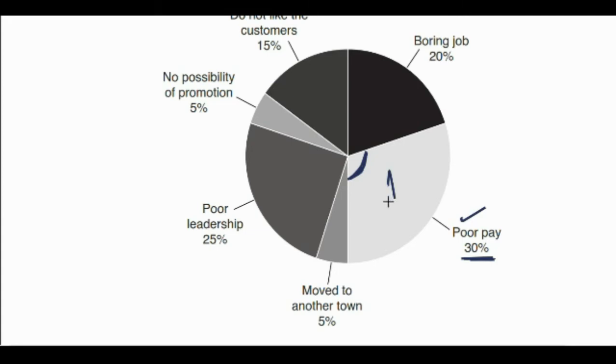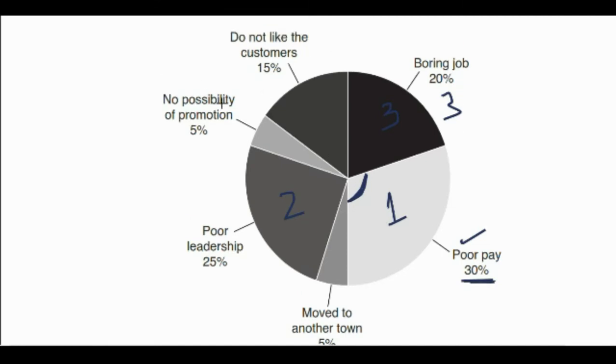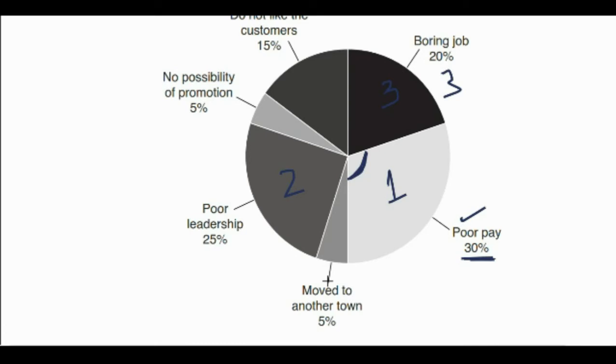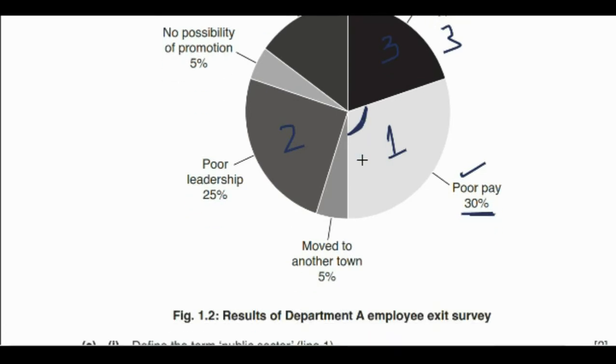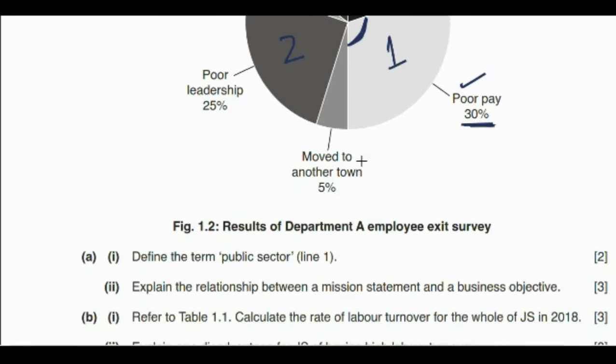So we can say that poor pay is the most important reason, poor leadership can be the second most important reason, and then 20% can be the third most important reason. Why? Because 30% is the highest, then we come to 25%, then 20%. Some other reasons are that they do not like the customers, they have moved to another town, or there is no possibility of promotion. So this is it. Now let's look at the questions.